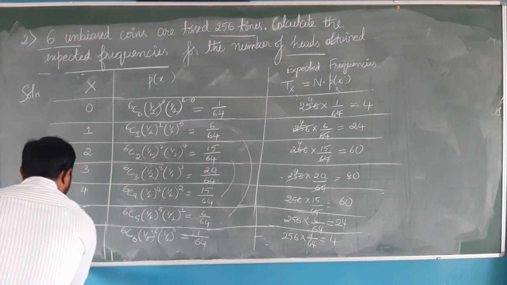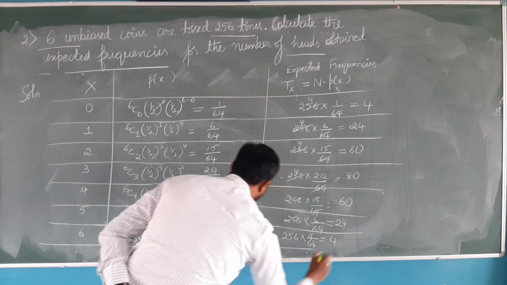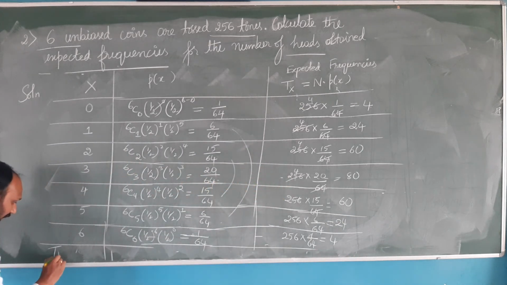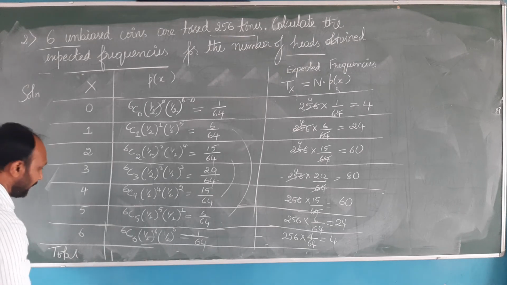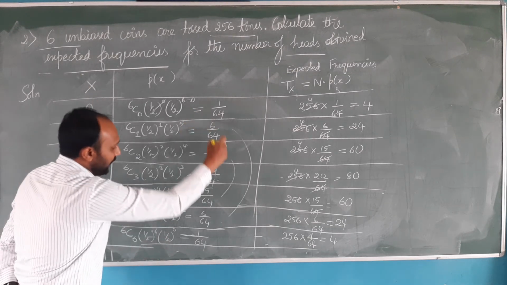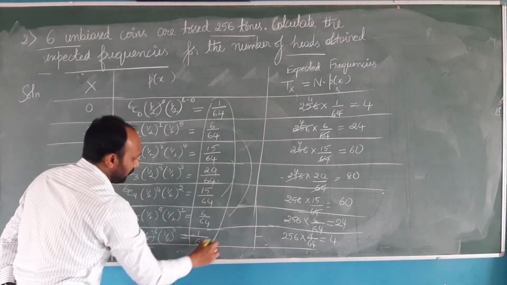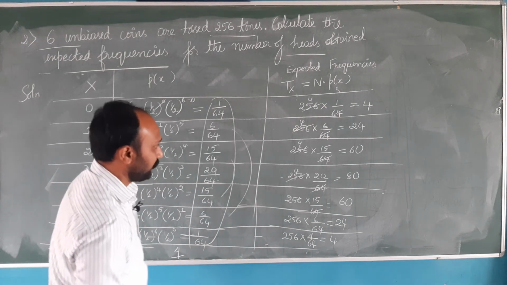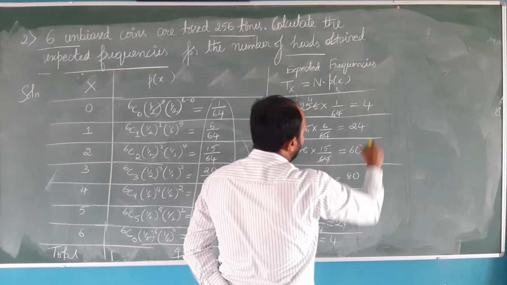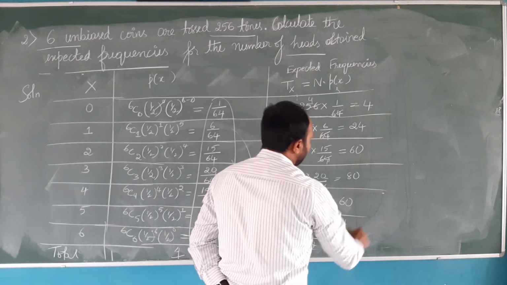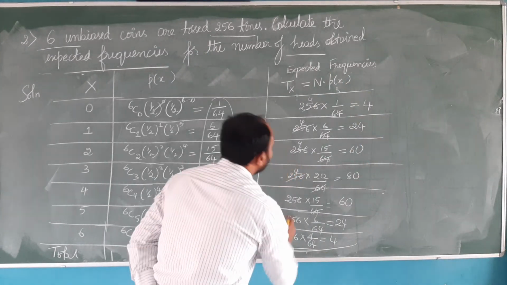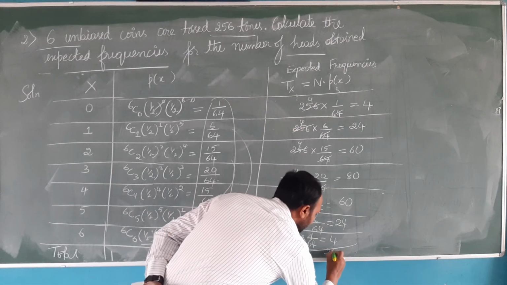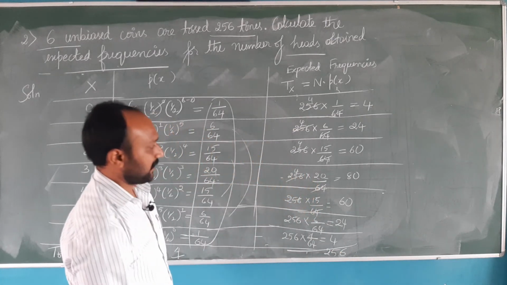So now you need to find the total. The total of all the probability terms will give you the value 1. And for the expected frequency, if you add all of them, you will get 256 as the total expected frequency.